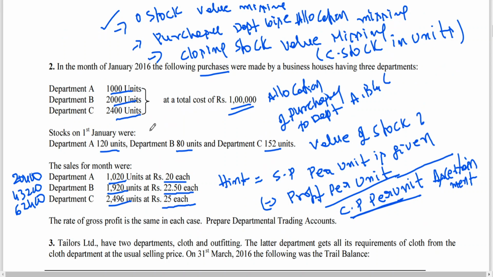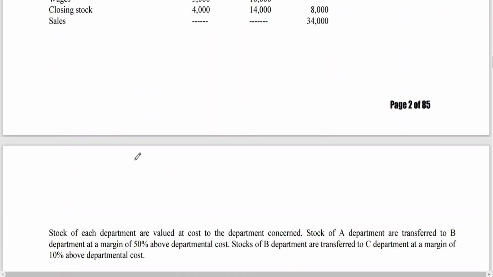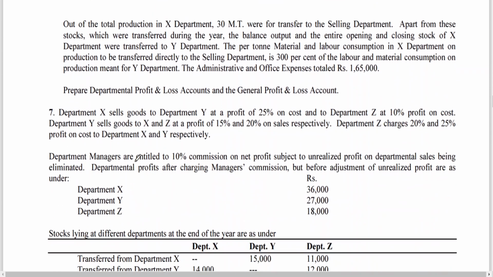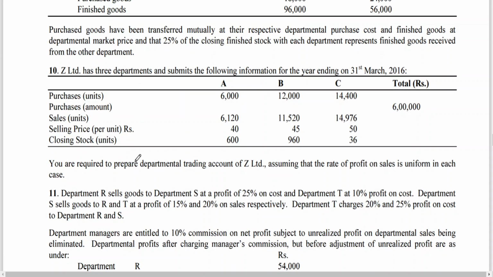So a similar problem I want to give you. I think it's the 10th problem if I'm not wrong. Just a minute. Purchase amount, sales units, selling price, closing stock units. You're required to prepare department trading account, assuming the rate of profit on sales is uniform in each case. Same problem. Purchase units has been given. Purchase amount has been given like a statement, in a vertical way. Sales units, selling price, closing stock units have been given.